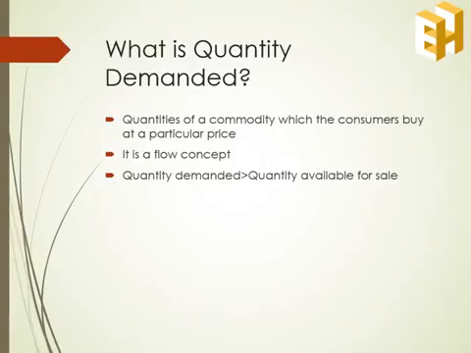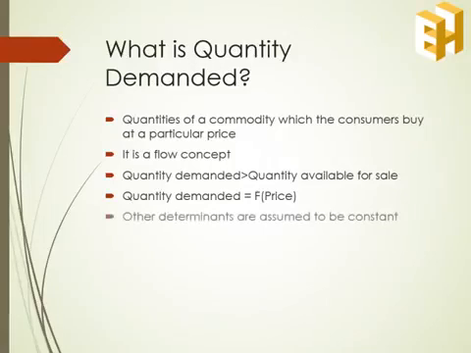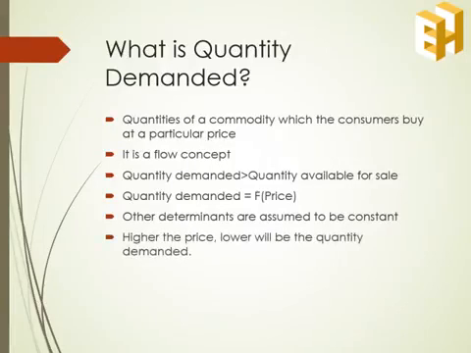To cut the story short, quantity demanded is a function of price, assuming that the other determinants like income, tastes and preferences, etc. are assumed to be constant. As mentioned earlier, there is a negative relationship between price and quantity demanded. That is, higher the price, lower will be the quantity demanded.